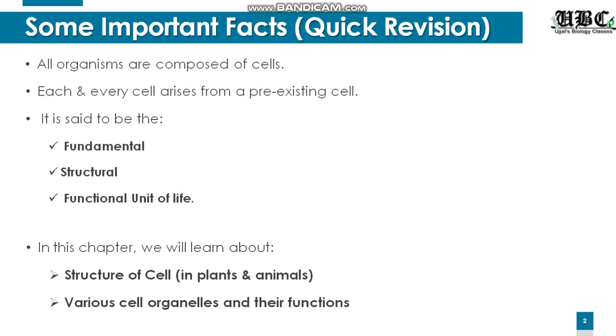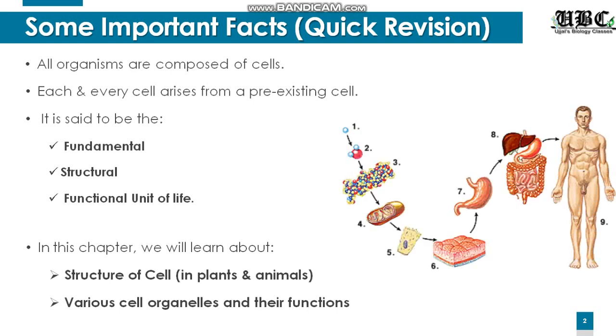Now, before moving on to the next slide, let us see a diagram in which we will be learning about the different levels of organization found in one organism. Starting, we have the atoms. As we know, all living organisms are also matter because they occupy space and have mass.